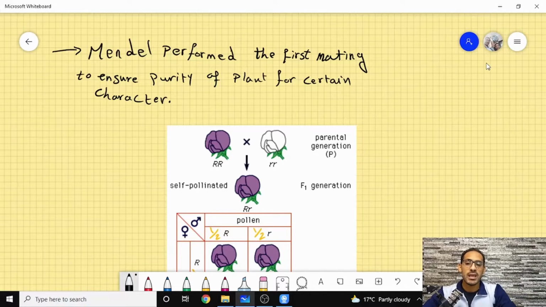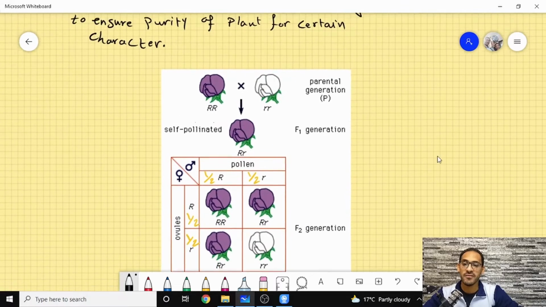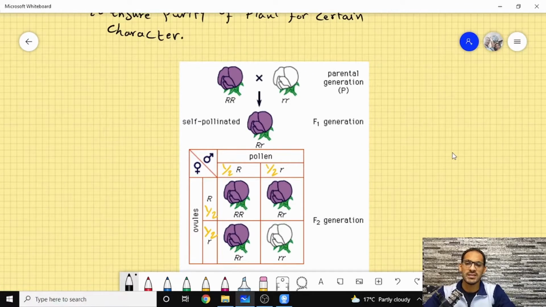Then he allowed that generation that produced purple flowers to self-pollinate. He found something exaggeratedly weird for him. He found that the white trait, which is the recessive trait as we call it now, did appear, but in a ratio: for every 3 flowers that had a purple color, there was almost 1 flower with a white color.